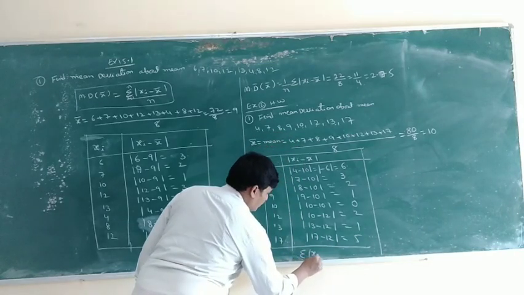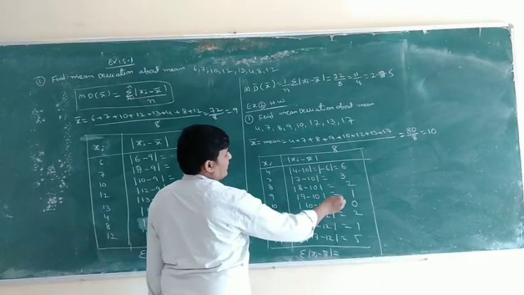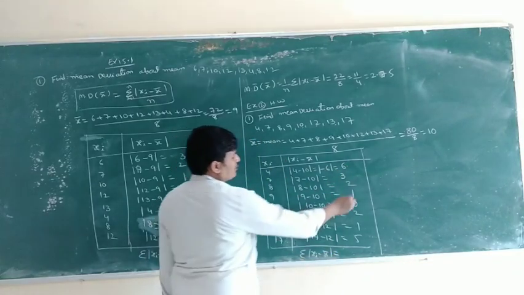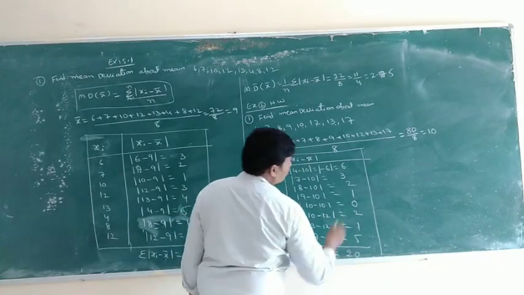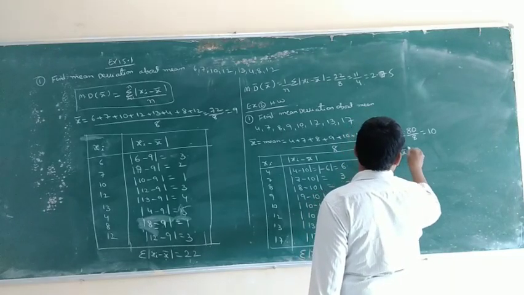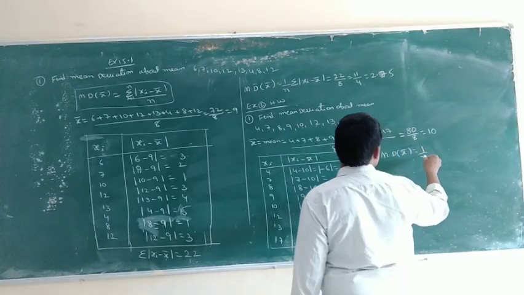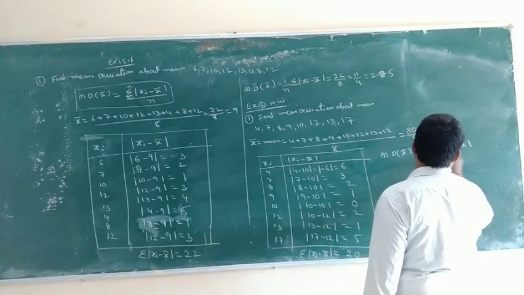Sigma |xi minus x bar| is equal to 6 plus 3 is 9, 9 plus 2 is 11, 12, 14, 15, 20. So what is the formula? Mean deviation about mean is 1 by n into sigma |xi minus x bar|.